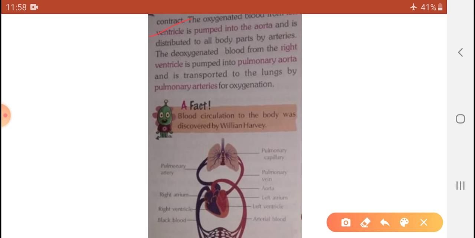Deoxygenated blood from the right ventricle is pumped to the pulmonary artery and transported to the lungs for oxygenation. Okay, my dear students, this is a very important picture.